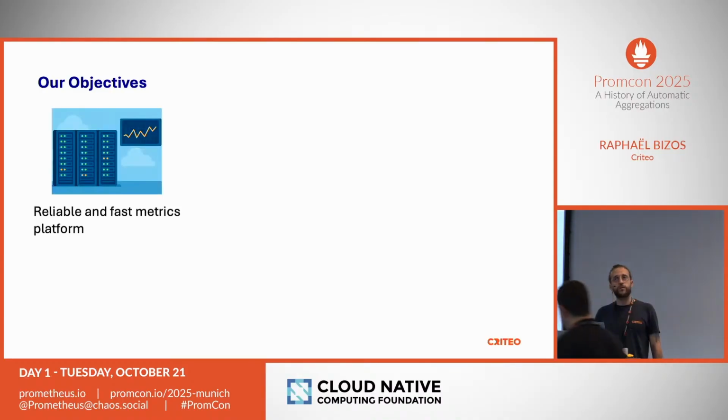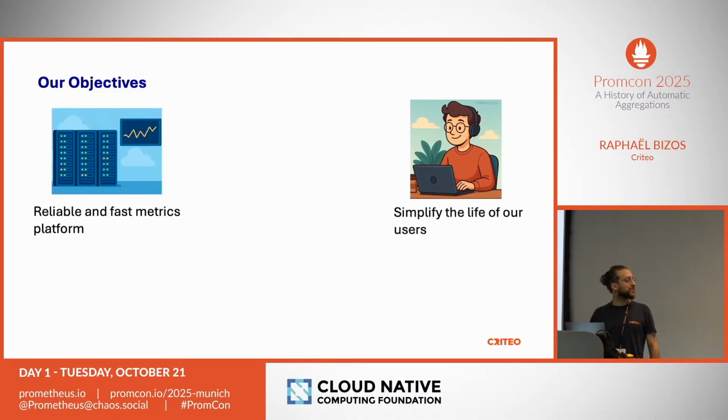So our objectives are quite simple. The first one is to have a reliable platform, meaning that we don't want our users to ask themselves, is the metric platform having trouble, or is my alert firing for a good reason? We want metrics to be fast as well, so that at night during on-call, they don't have to wait for a minute every time they change a variable in Grafana.